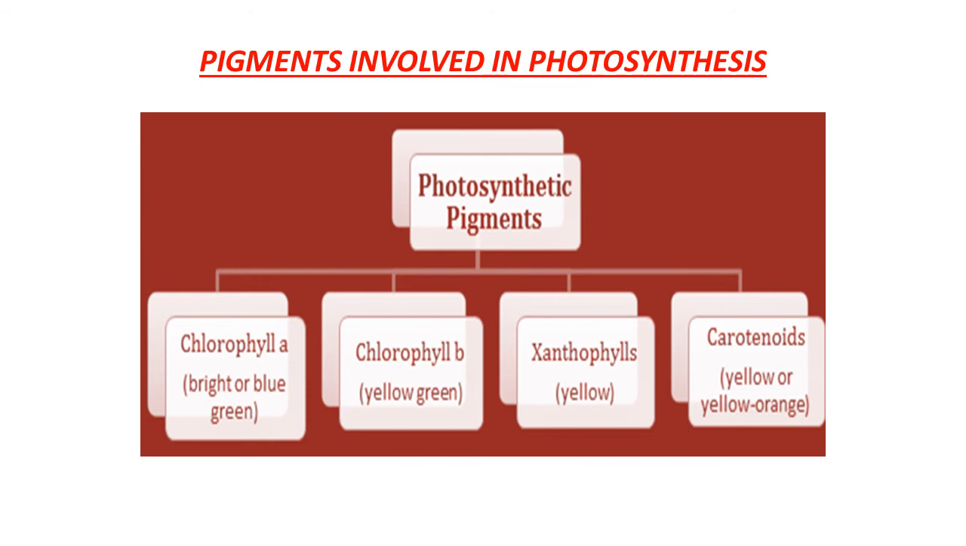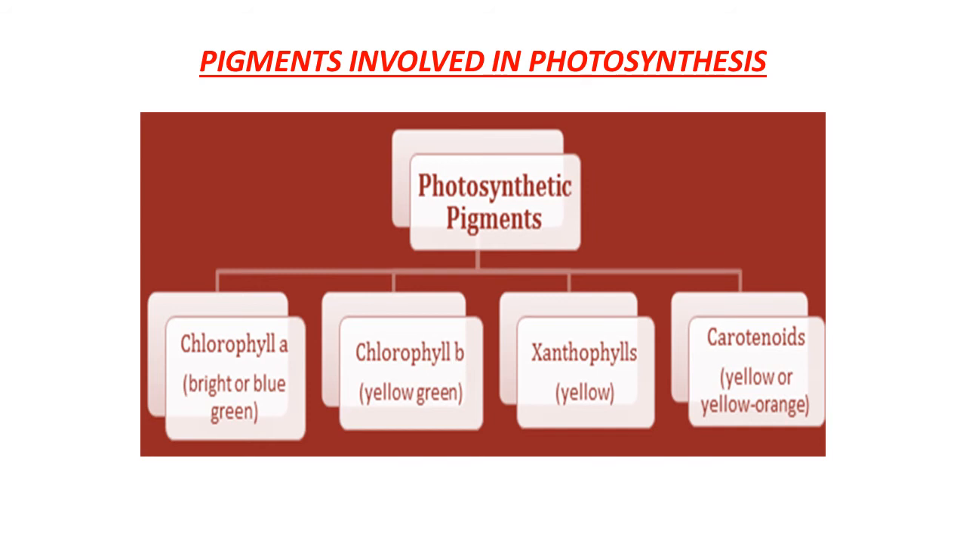So in green plants, not only the green color pigment or not only chlorophyll is present, but a combination or composition of these four types of pigments, various pigments which play an important role in the process of photosynthesis. These four types of pigments are chlorophyll A, chlorophyll B, xanthophyll and carotenoids.